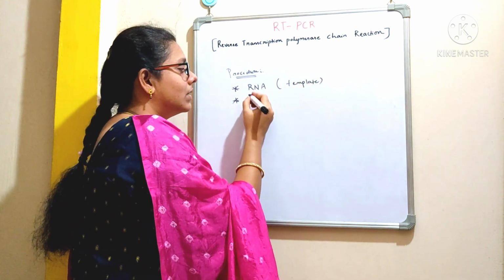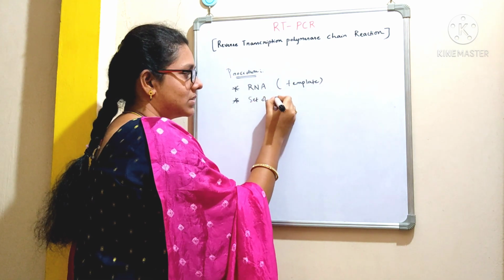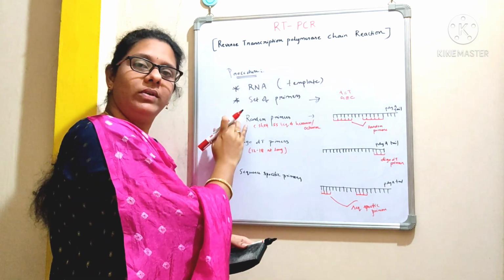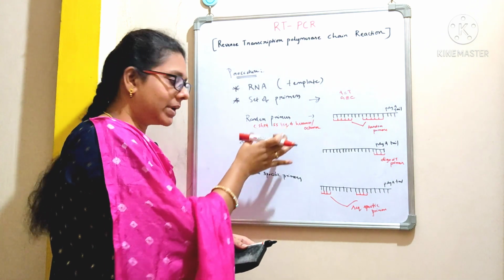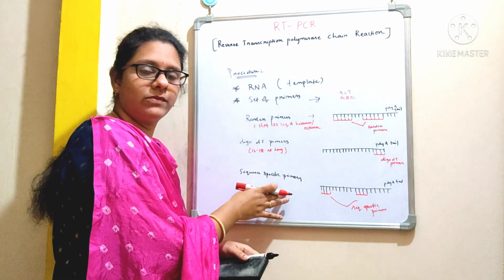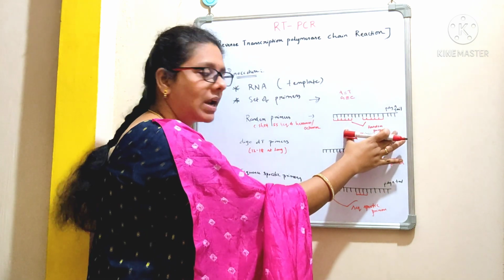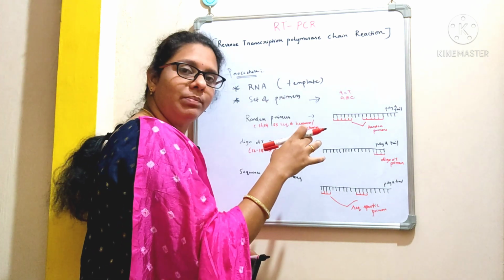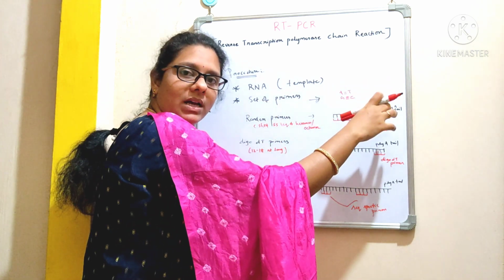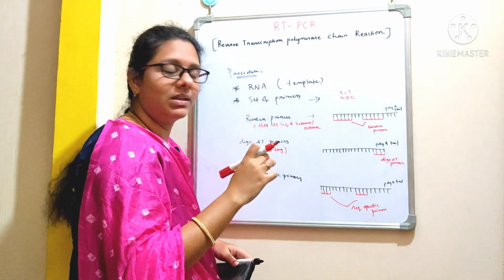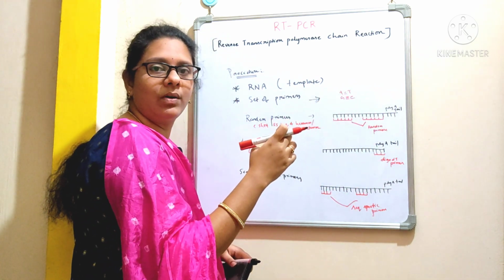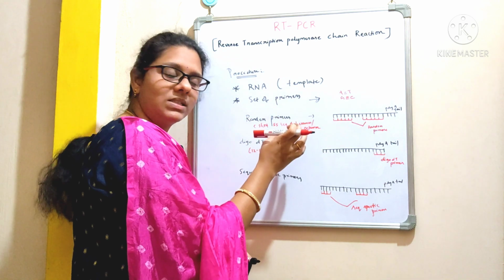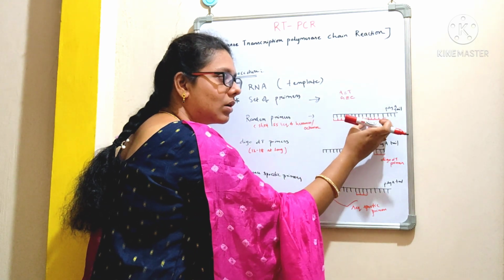Then next, you need to have a set of primers. You need to select primers. As I already told you, we can go with different types of primers like random primers, oligo dT primers and sequence specific primers. If you look into the picture of random primers, this is the RNA which is having a poly A tail. So these random primers will go and bind with the RNA if they are complementary to each other at random sites. Okay, and these random primers are single stranded short nucleotide sequences that are either hexamers or octamers.